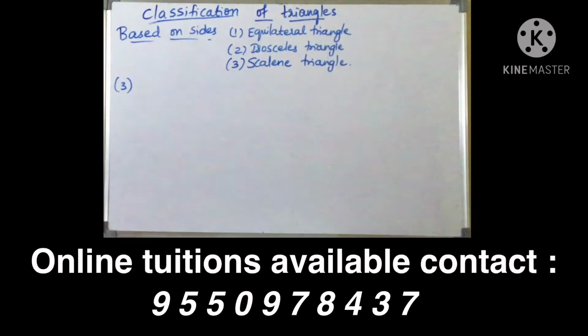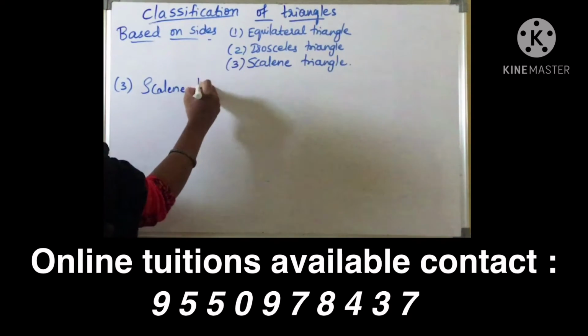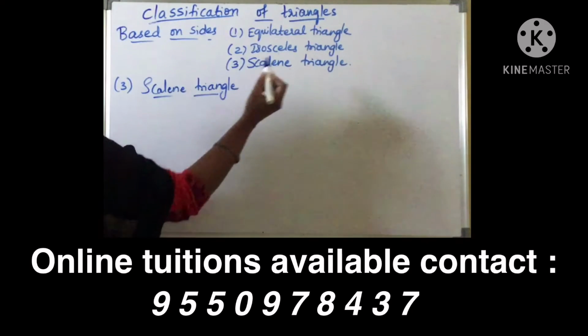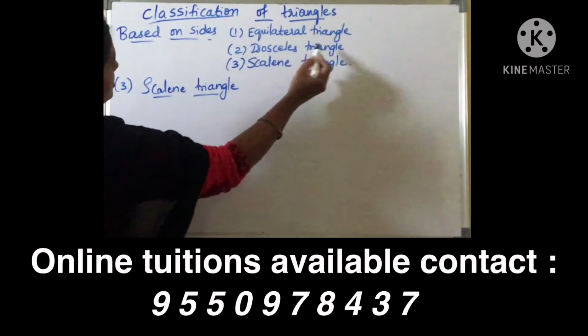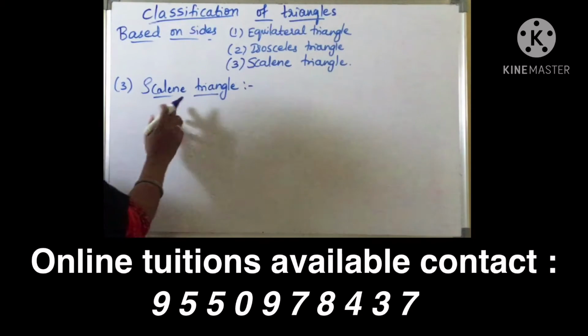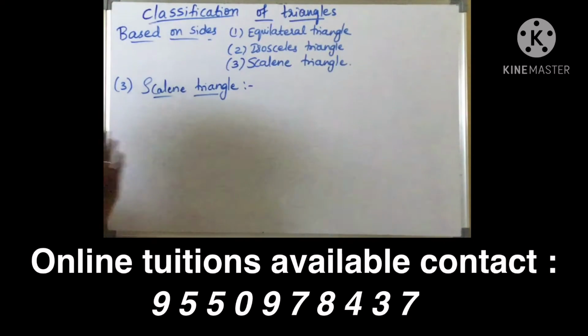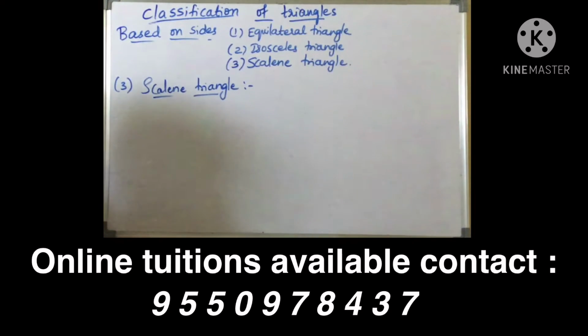Next, third one is scalene triangle. So a triangle in which three sides are equal is equilateral triangle. A triangle in which two sides are equal is isosceles triangle. Coming to scalene triangle, a triangle in which no sides are equal, means all the three sides are unequal length, having unequal length.